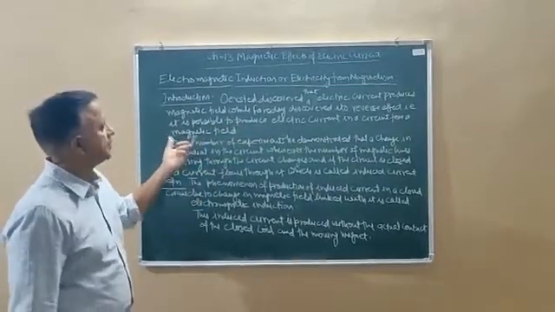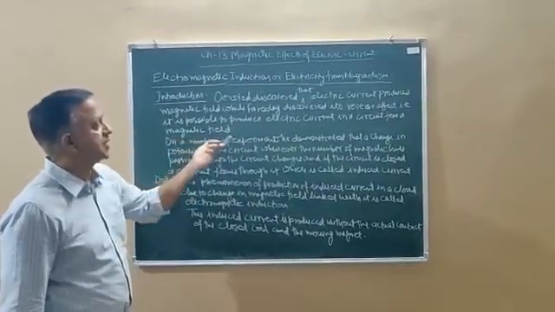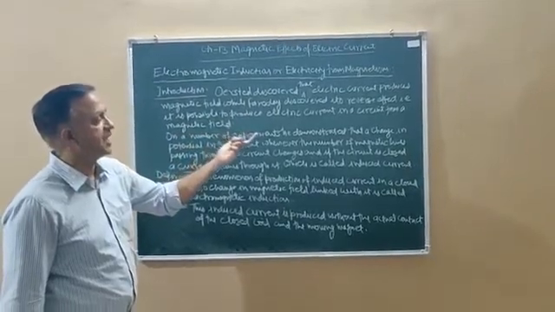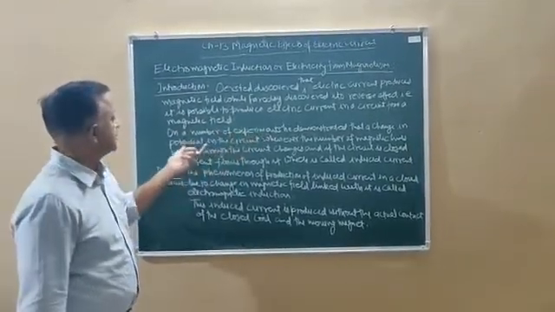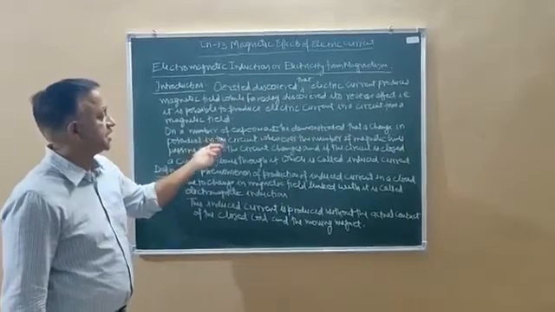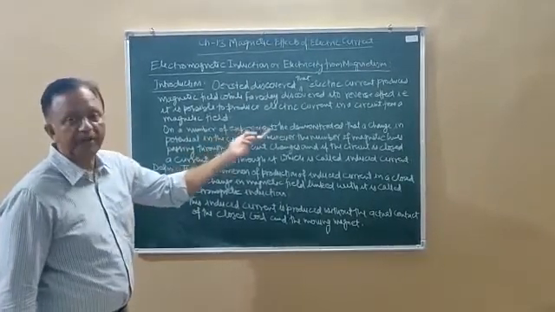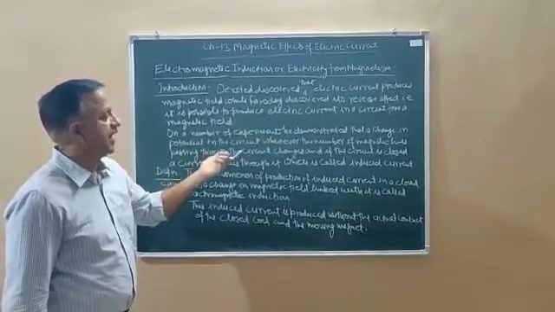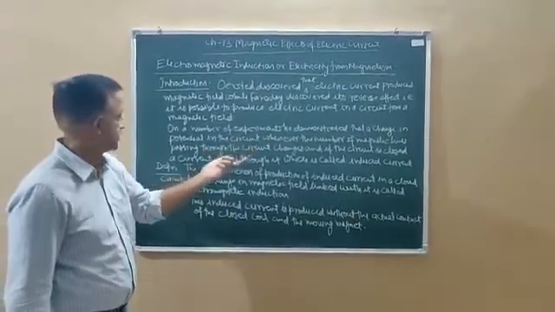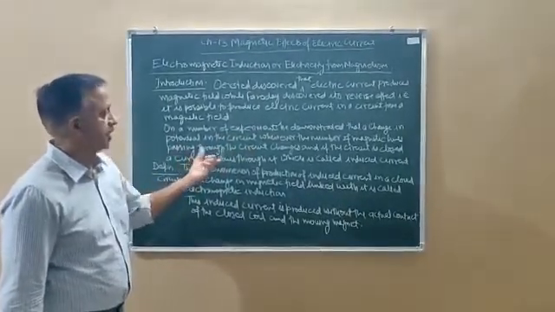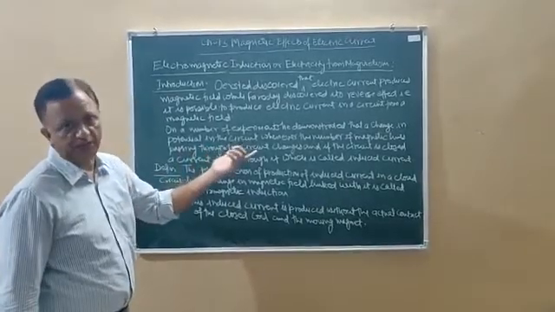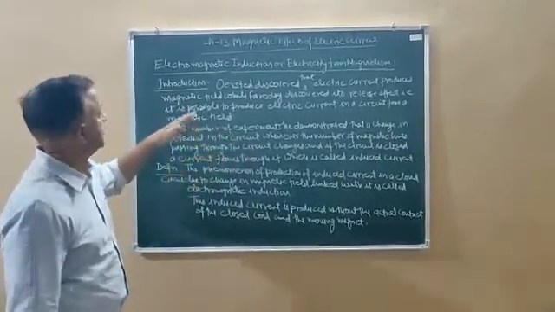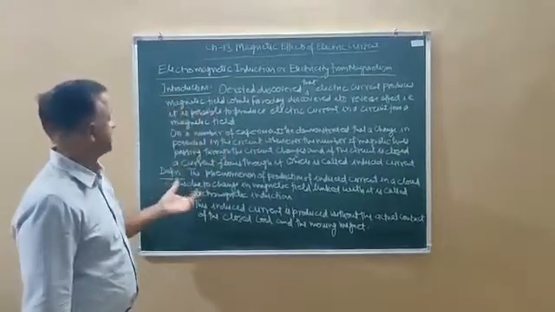Through a number of experiments he demonstrated that a potential is produced in the circuit whenever the number of magnetic lines passing through the circuit changes, and if the circuit is closed, a current flows through it which is called induced current. So this is an introduction about electromagnetic induction.